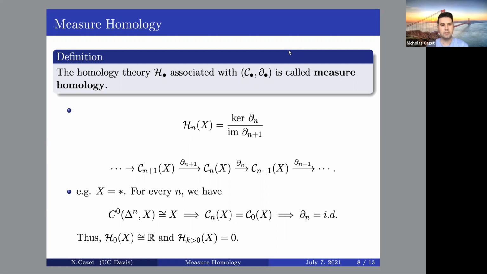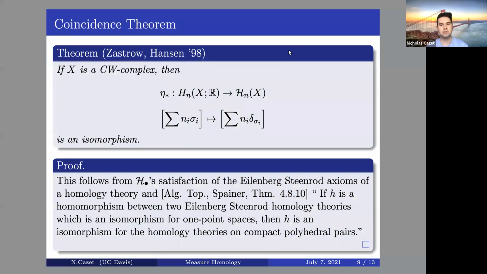Regardless, it satisfies the initial axiom, although it does not satisfy all the axioms for arbitrary topological spaces. So the Eilenberg-Steenrod axioms are satisfied when my space is a CW complex, and this gives me an isomorphism between singular homology with real coefficients and my measure homology.